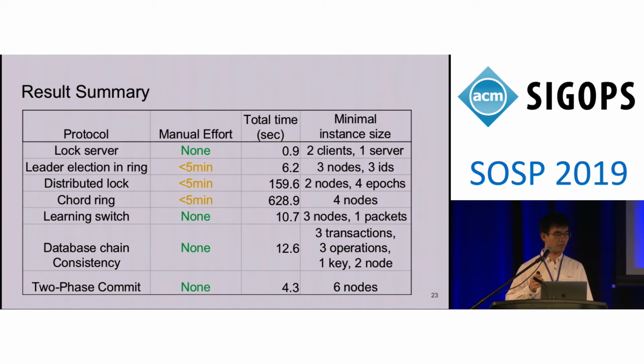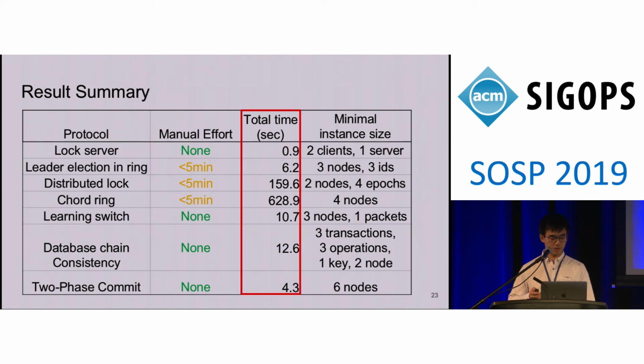We can fully automatically prove 4 protocols. For the remaining 3, it requires a little manual help to concretize these protocols. All these concretizations are very simple, and it takes less than 5 minutes. The only thing you need to do is wait for I4 to complete. And this is still very fast. Even the longest experiment, called ring, only needs 10.5 minutes.